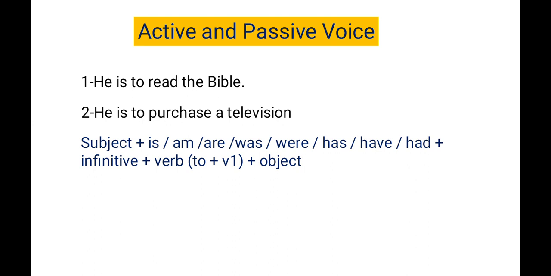That means infinitive plus main verb in the first form. Clear?